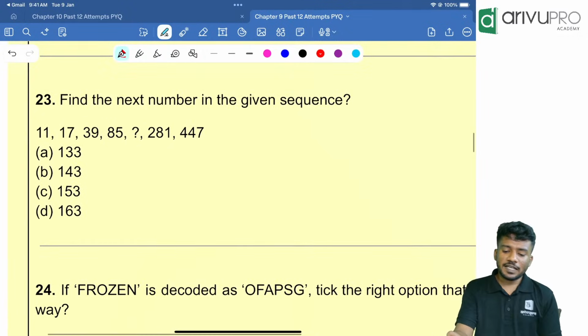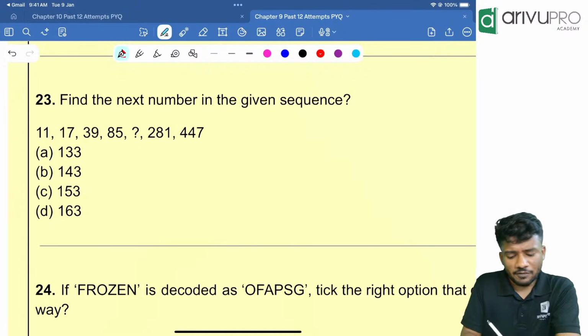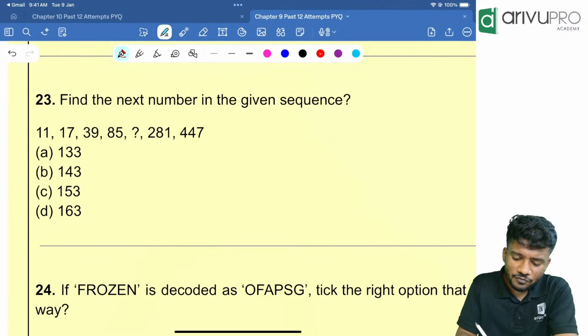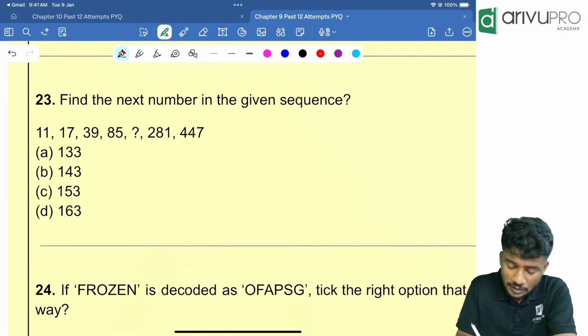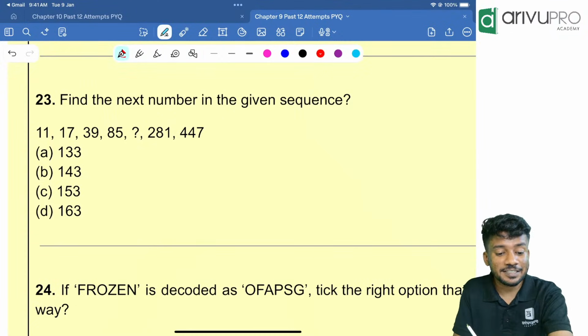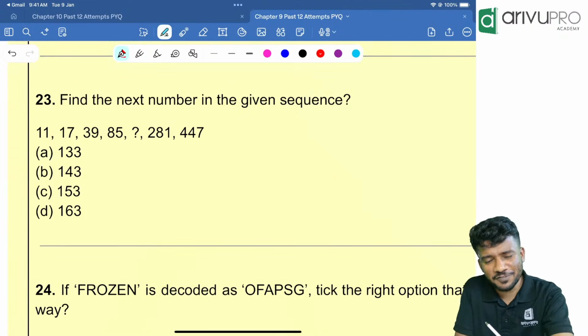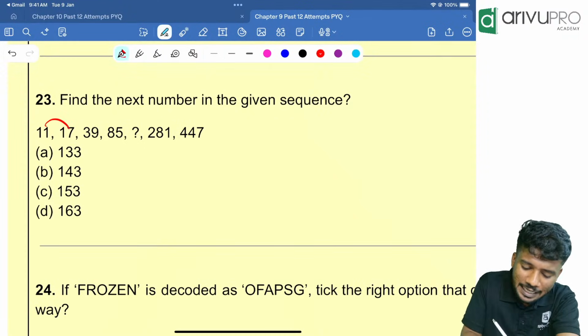Next one. Find the next number in the given series. Very direct question. 11, 17, 39, 85, dash, 281, then 447. What is the next number in the given series? How can you solve it? Find the common difference between them. You can always find the common difference between them, right? So 17 and 11, 6.